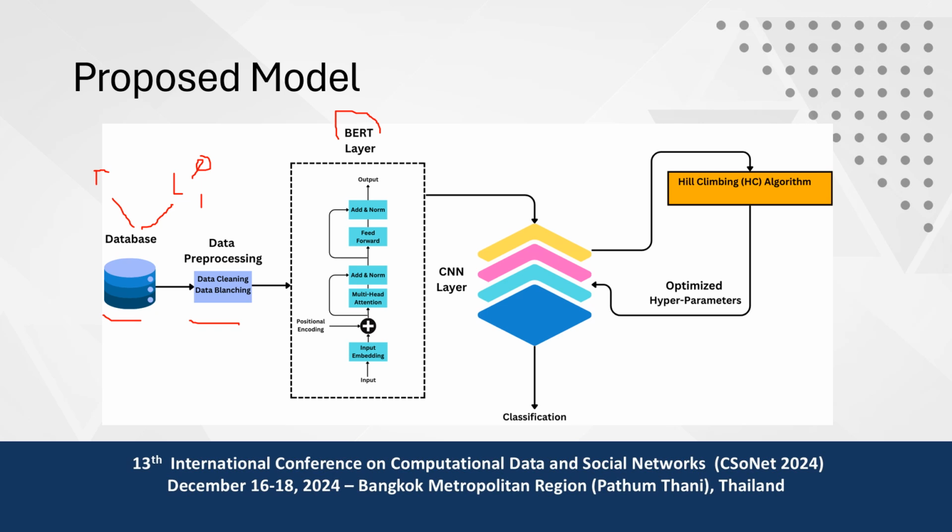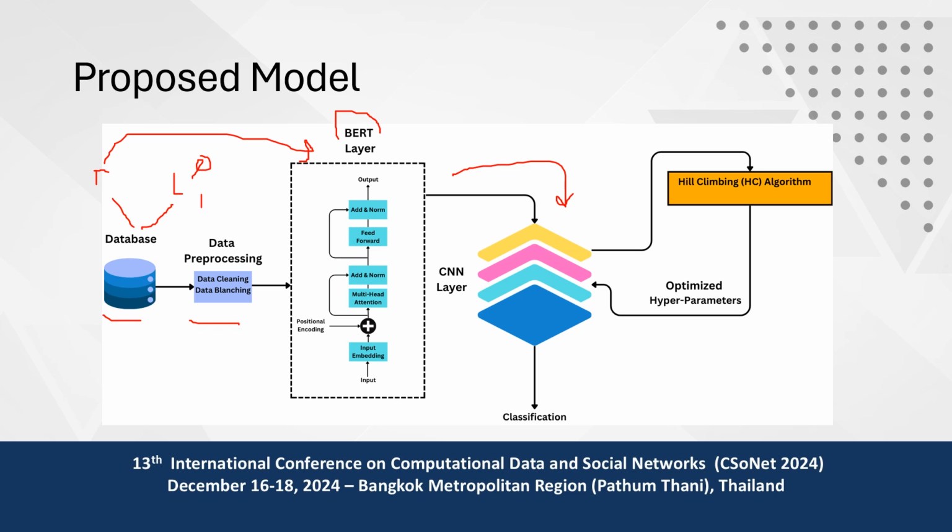The main work of BERT is to tokenize the text and extract important features from it, and then these features are transferred to the CNN layers. The work of the CNN layer is to analyze these features and do the classification. But we don't know what the best hyperparameters will be, like the batch size, the learning rate, and the dropout rate.